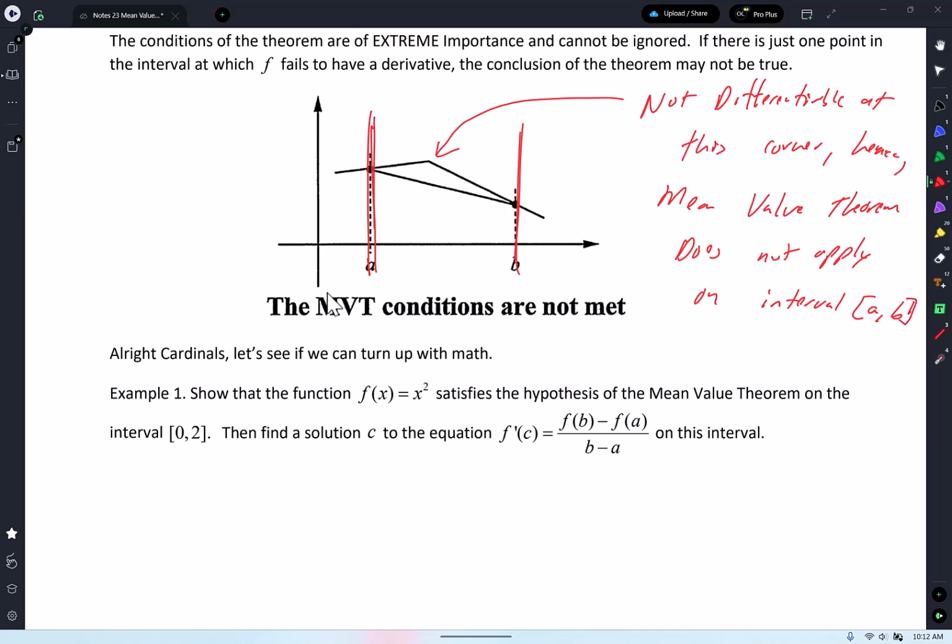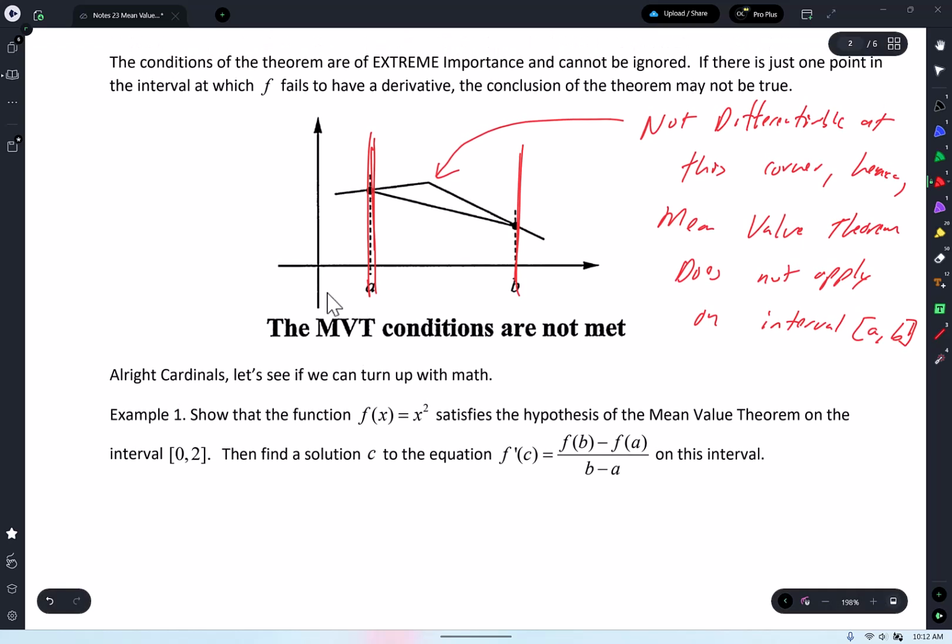You can put parentheses as well, but my interval is A to B, so I put brackets. And that's it. The conditions of the theorem are of extreme importance and cannot be ignored. If there's just one point on the interval in which f fails, the conclusion of the theorem may not be true.